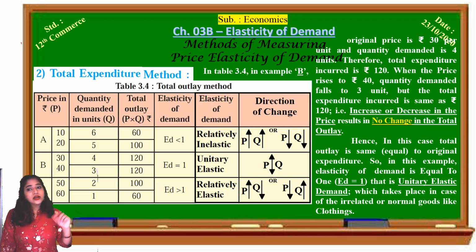So with the increase or decrease in the price, there is no change at all in the total outlay or total expenditure. Hence, in this case, total outlay is equal to the original expenditure. So in this example, elasticity of demand is said to be 1. Elasticity of demand is equal to 1 because we compare it with 1. Equal to 1 is unitary elastic demand, which takes place in case of normal goods like clothing.